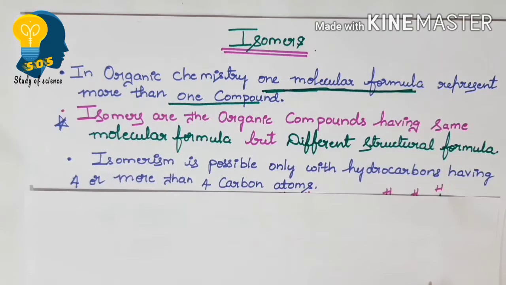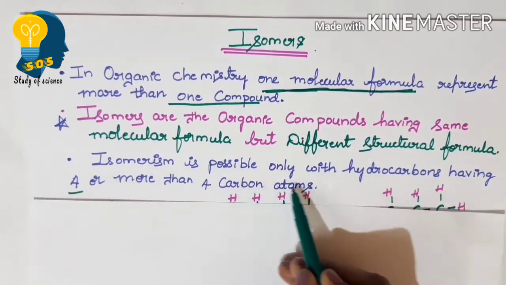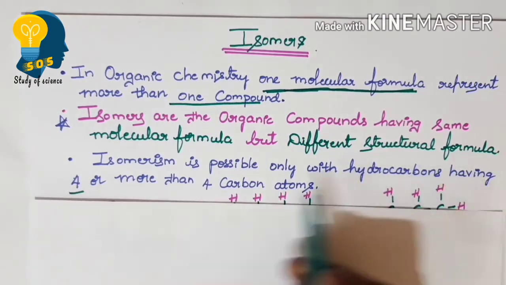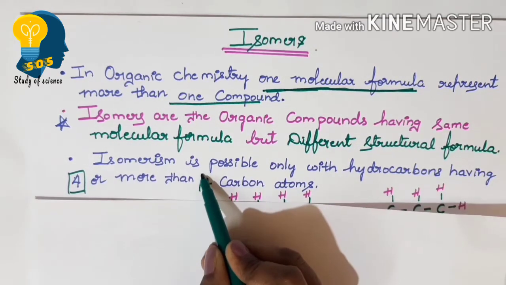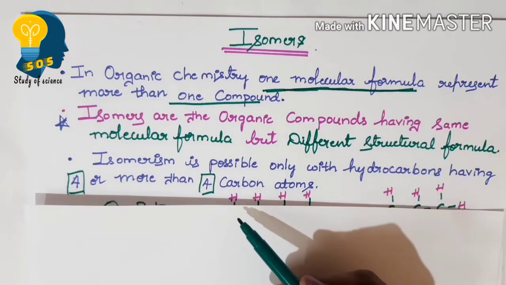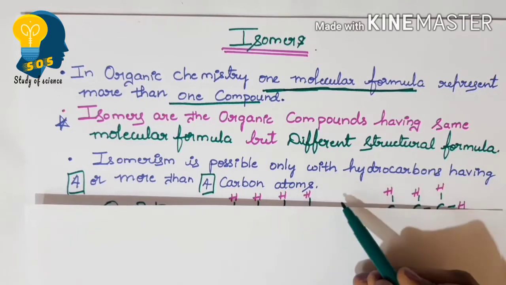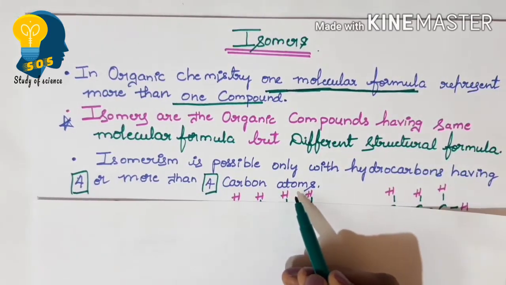Isomerism is possible only with the hydrocarbons which have 4 carbon atoms, minimum 4 carbon atoms, or more than 4 carbon atoms. I repeat, isomerism is possible only with the hydrocarbons which have 4 or more than 4 carbon atoms.